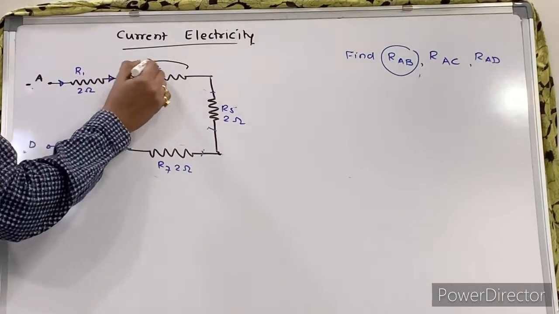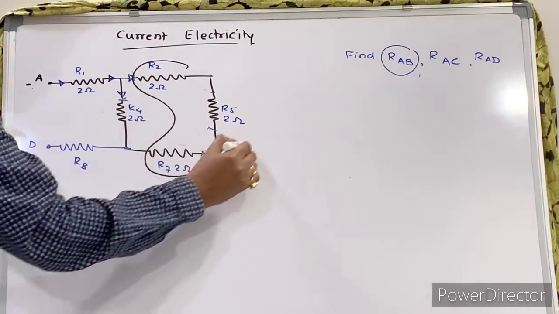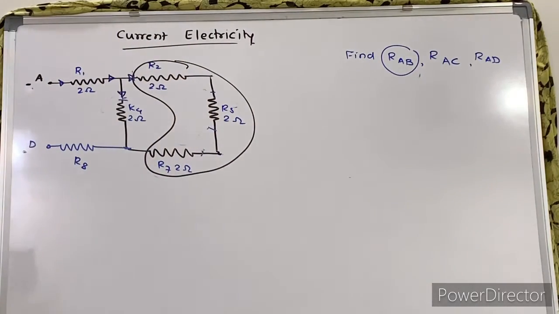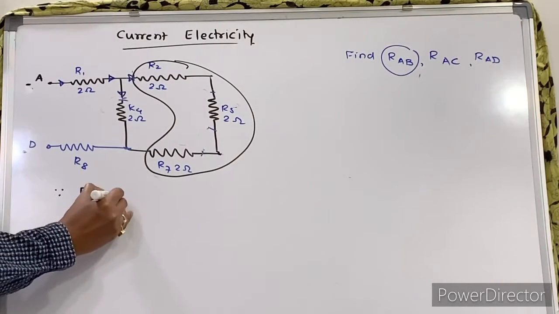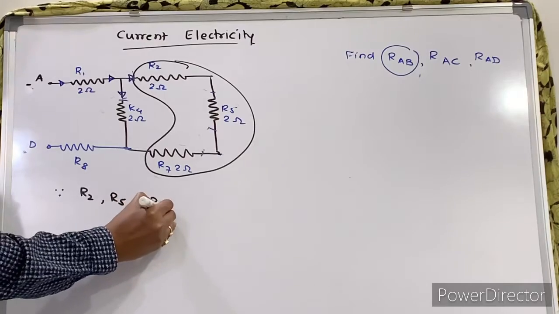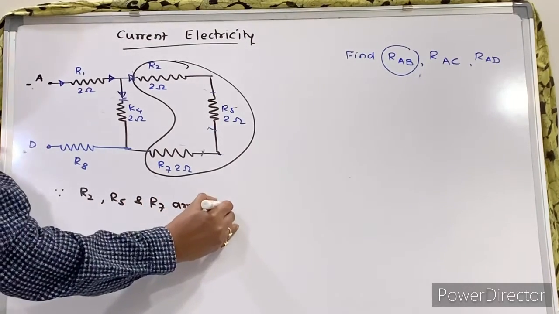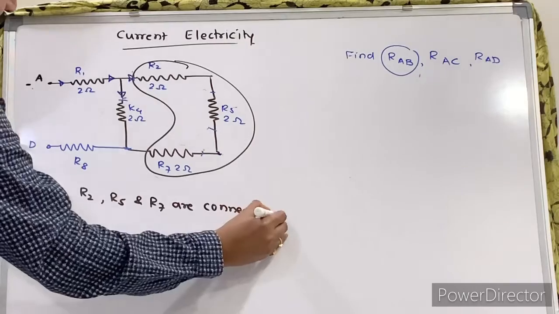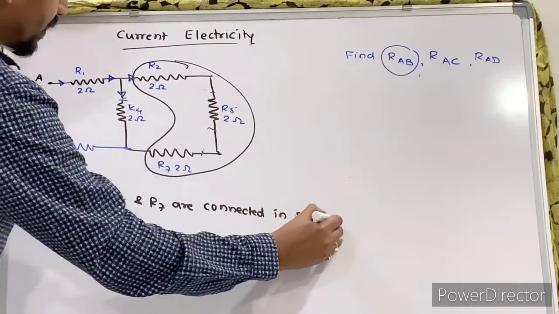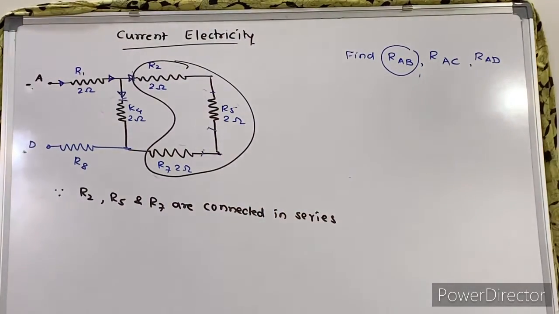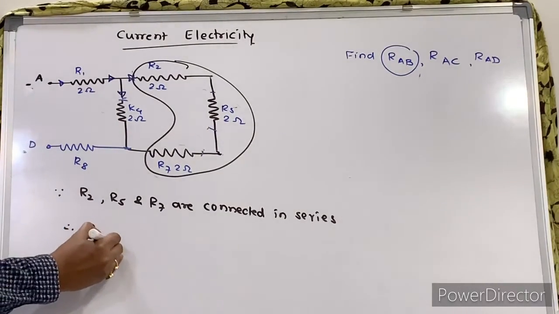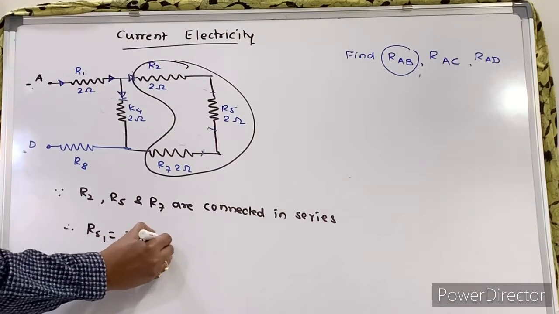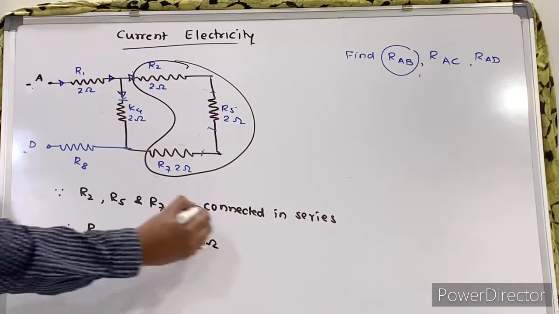Now these three resistors, how are they connected? They are connected in series. So I will write here, since your R2, R5 and R7 are connected in series, therefore your RS1 is 2 plus 2 plus 2, which is equal to 6.